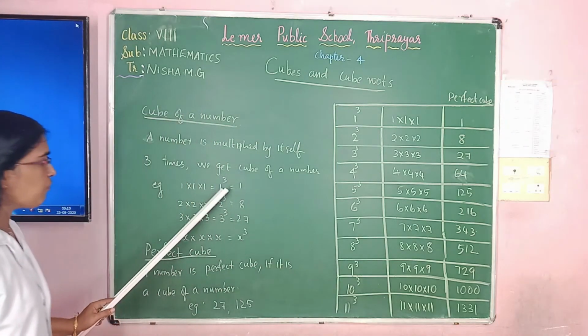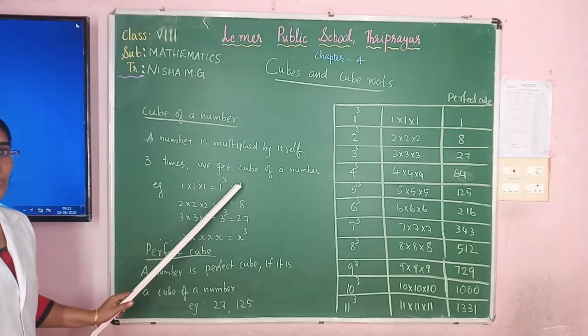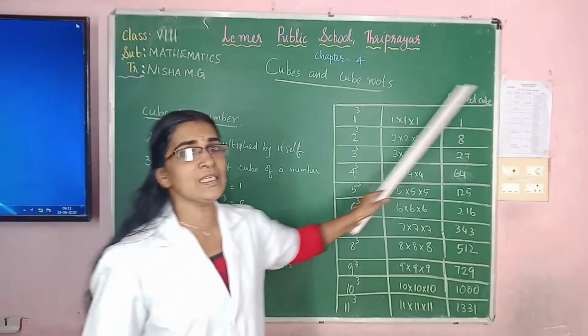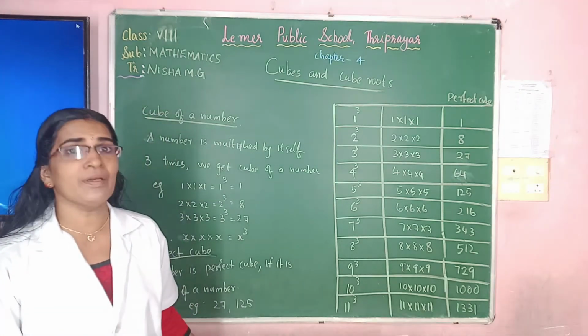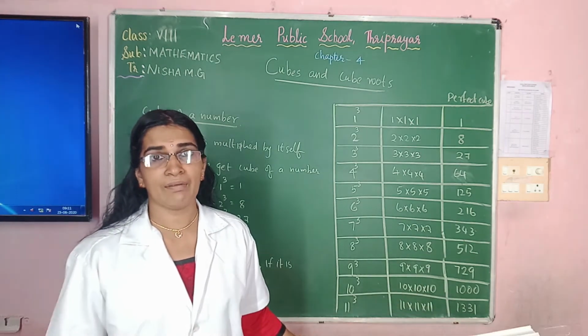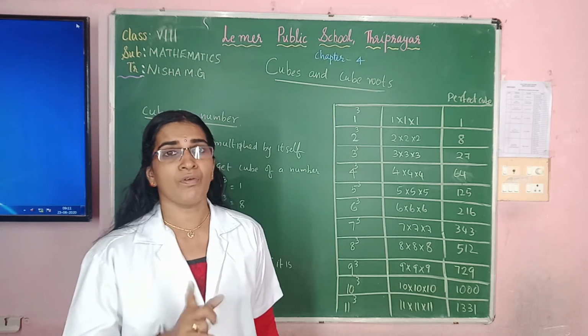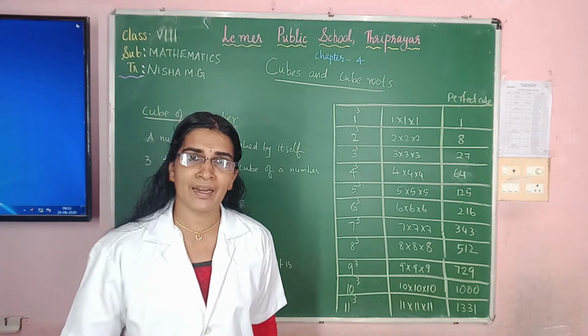Okay, how to read this? 1 cube. 3 cube. Is it clear, children? So all of you study this table well for the first live class. Our live class is coming soon, so I will ask this table. All of you study this table by heart. Okay, children?